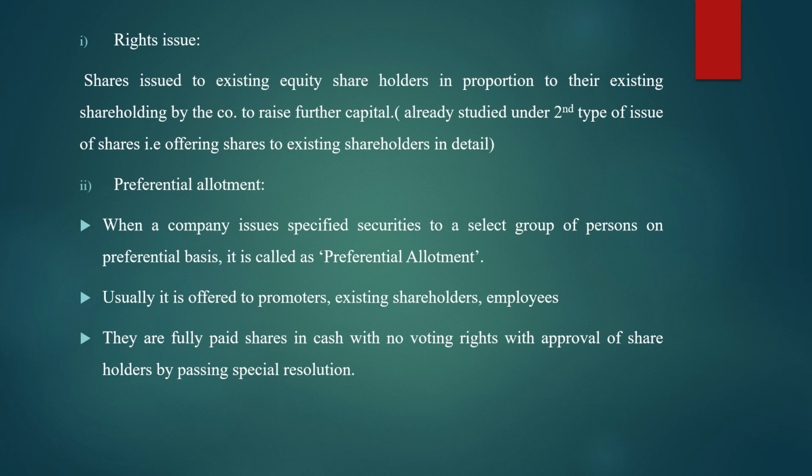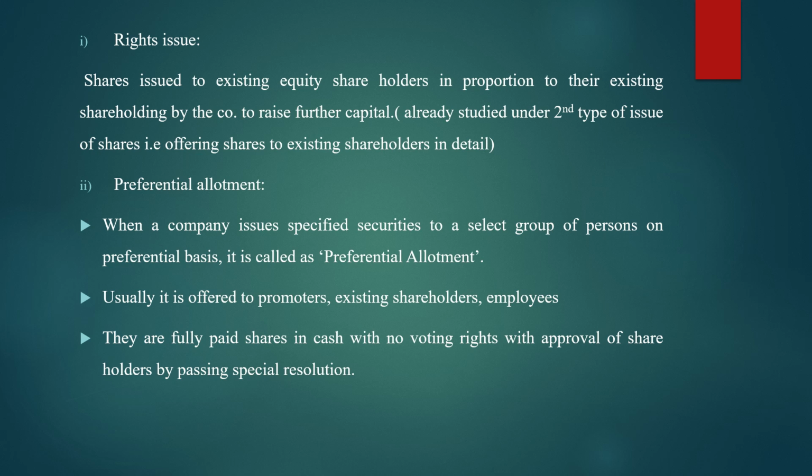Now, what do you mean by this preferential allotment? When a company issues specified securities to a selected group of persons on preferential basis, it is called preferential allotment. Now, the meaning of preferential allotment is almost similar to the meaning of private placement. Just few minutes back, what I told you, private placement means what? Offering the shares to the selected group of persons not exceeding 200 persons.